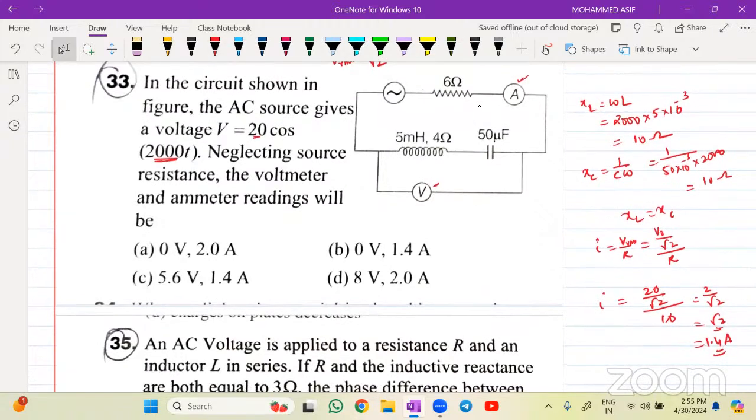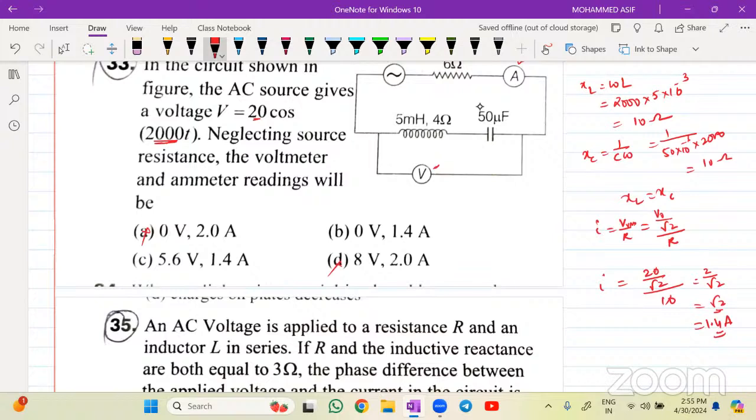So 1.4 ampere, which option is it appearing in? Options B as well as E and C. B and C show 1.4, so you can narrow it down, your answer will be in terms of B and C. Let's find the potential. The potential across the voltmeter, that is V equal to I into R. So the current flowing in this one is 1.4, into the resistance, how much is it? 4. So 14 fours are 56, that is 5.6. C will be the answer.